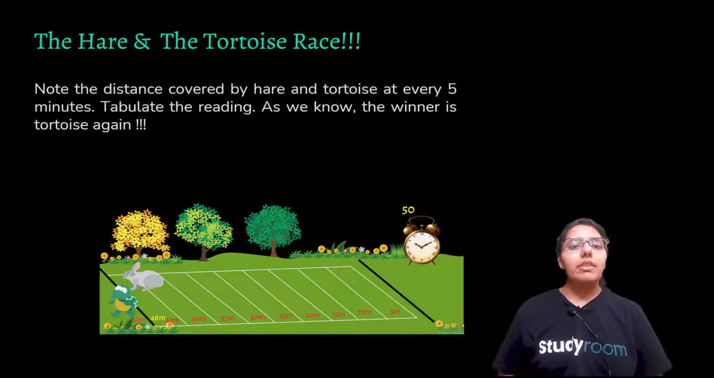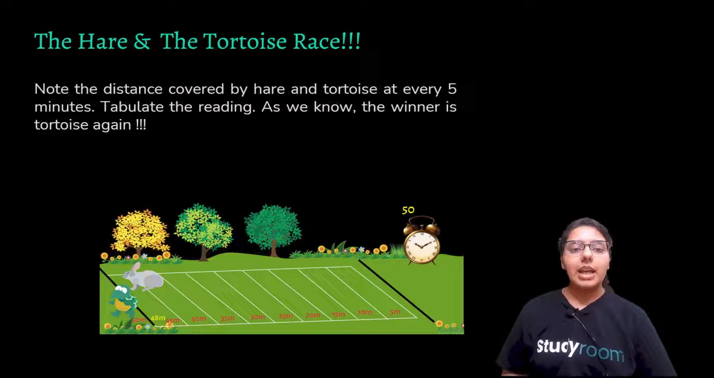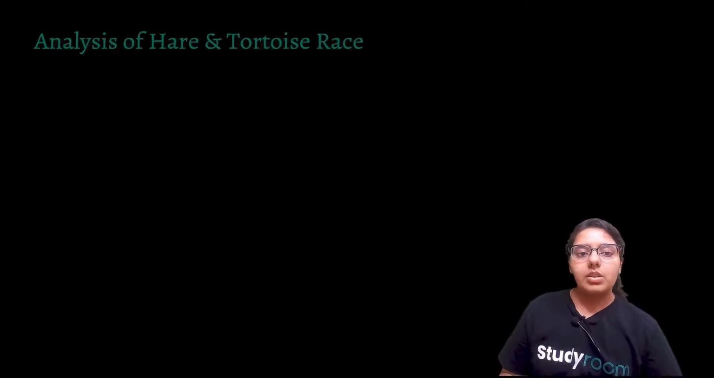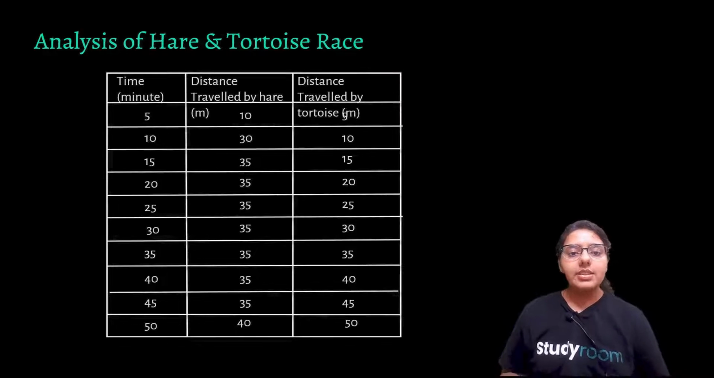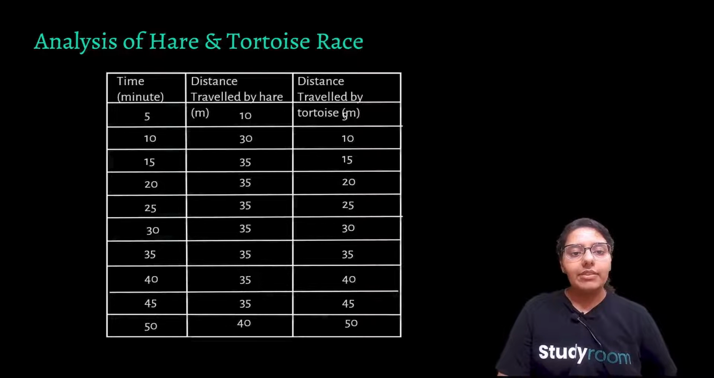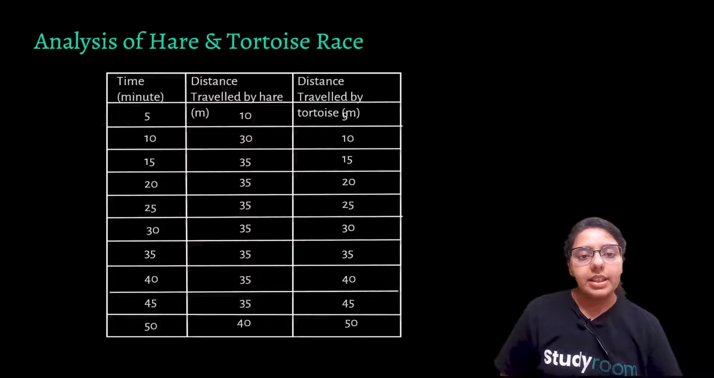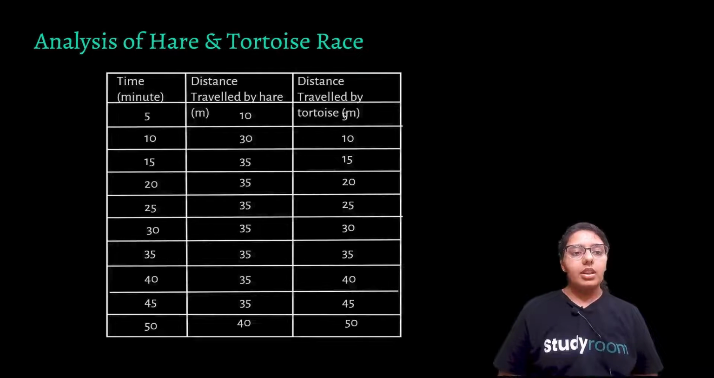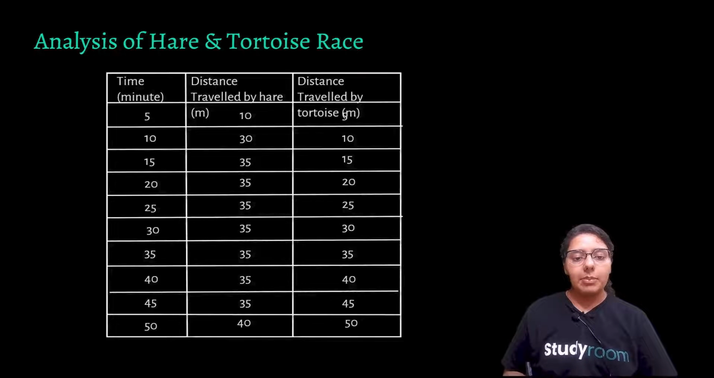Note the distance covered by hare and tortoise at every 5 minutes. Tabulate the readings. As we know, the winner is the tortoise again. Let's look at the analysis of this race. We see the distance traveled by hare and tortoise. In 5 minutes, the hare travels 10 meters, the tortoise travels 5 meters. The whole table is given. At the end we see that in 50 minutes, the hare travels 40 meters and the tortoise travels 50 meters.